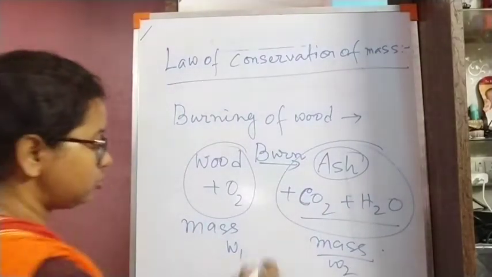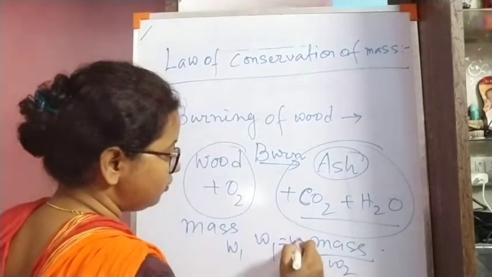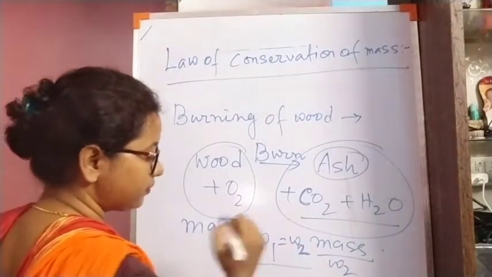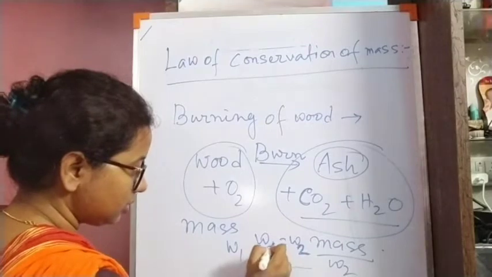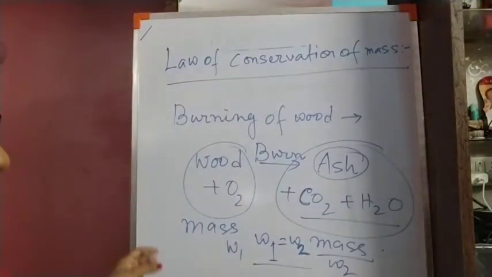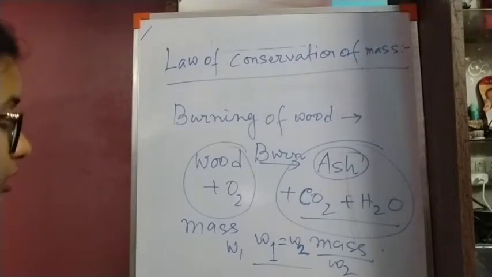So here also W1 equals W2, that is, the law of conservation of mass is followed. This reaction is also following the law of conservation of mass.